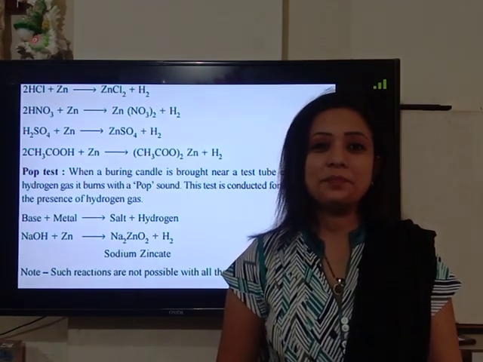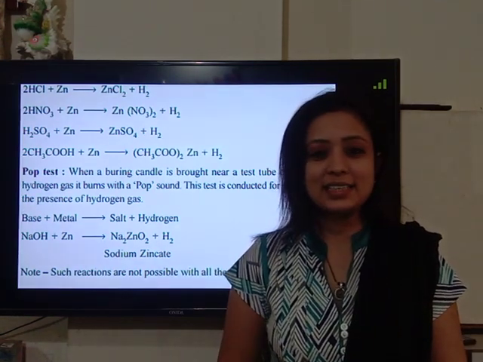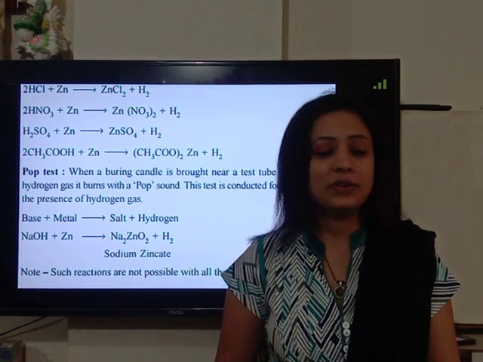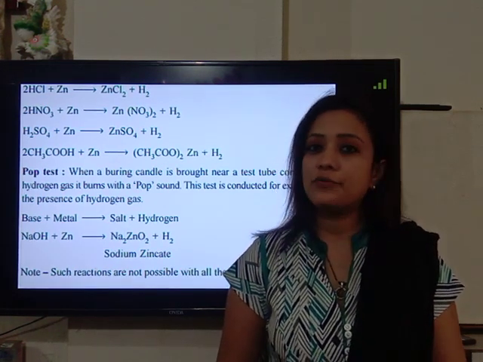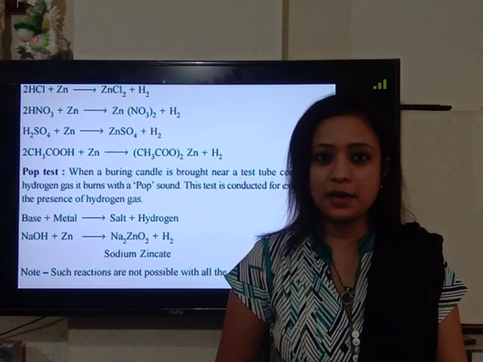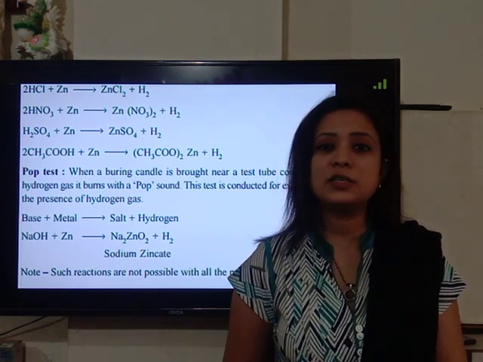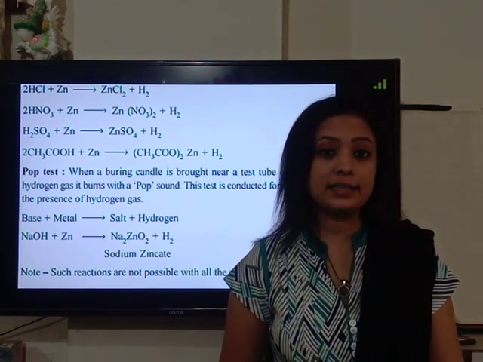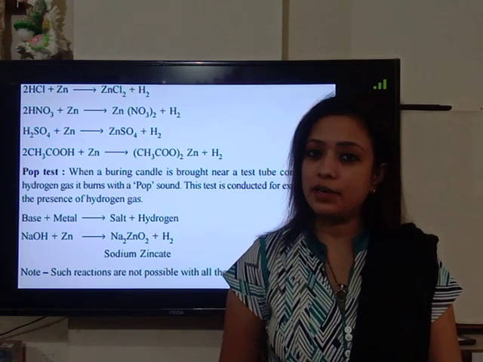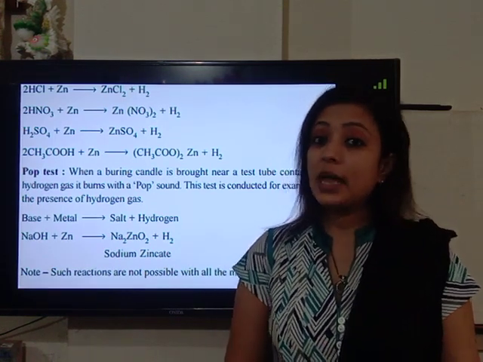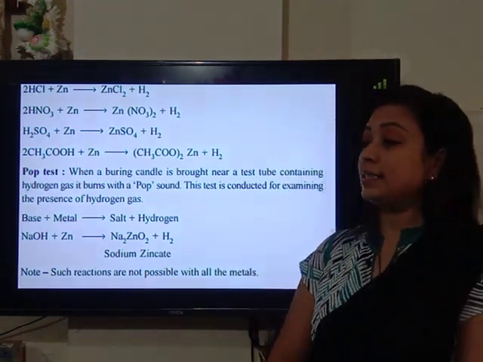In the previous lecture, we learned about the indicators, their color changes with acids and bases, and the physical properties of acids and bases. Apart from that, we learned the difference between weak acid and strong acid, and weak bases and strong bases. Let us start with the chemical properties of acids in detail.